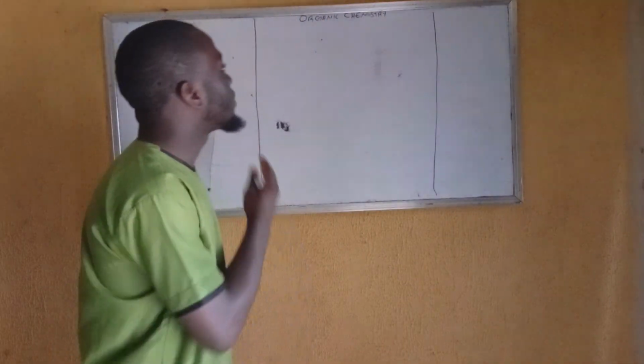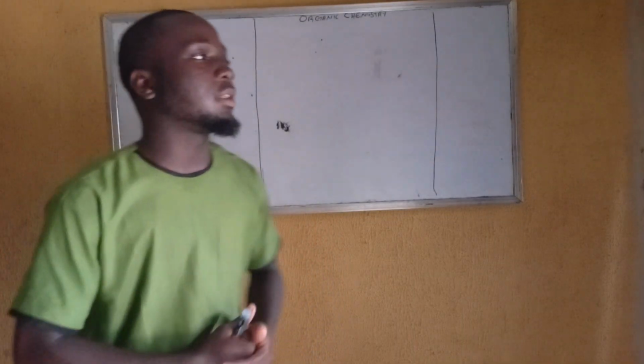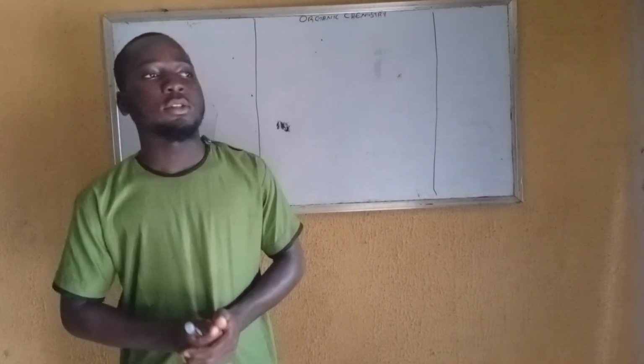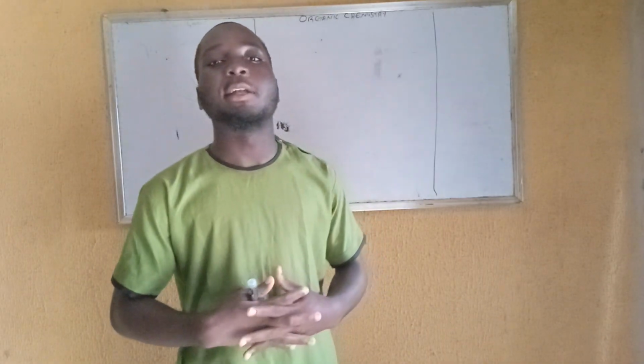Today we are going to be talking about organic chemistry. So what is organic chemistry? Back in those days, we defined organic chemistry as the chemistry of life, that is the chemistry of plants and animals, of living things. But as time went on, as experience grew, we later defined organic chemistry from the chemistry of living organisms to the chemistry of carbon in relation to other compounds, in which the experiment was carried out by Wöhler.